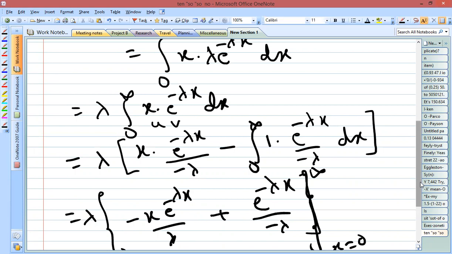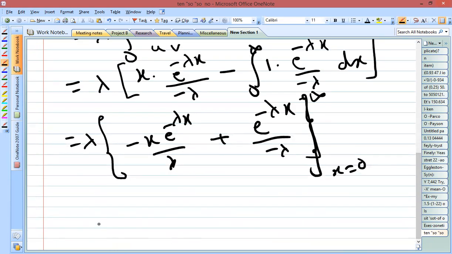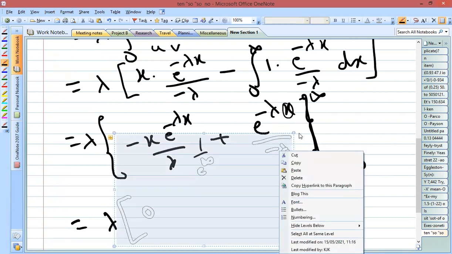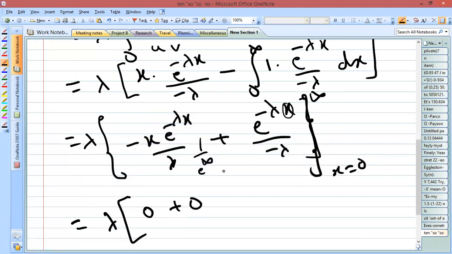Now you substitute the upper limit as well as the lower limit. So what do we get? When you substitute infinity, you can see that e to the power minus infinity is there. If you take that to the denominator, you get 1 by e to the power plus infinity. E to the power infinity is nothing but infinity, and anything divided by infinity results in the value 0. So this term goes to 0. Similarly here also, when you substitute x as infinity, it comes to the denominator, and anything by infinity is once again 0. Next, you substitute the lower limit x equal to 0.